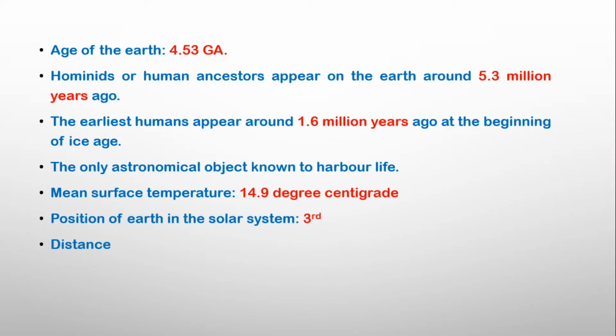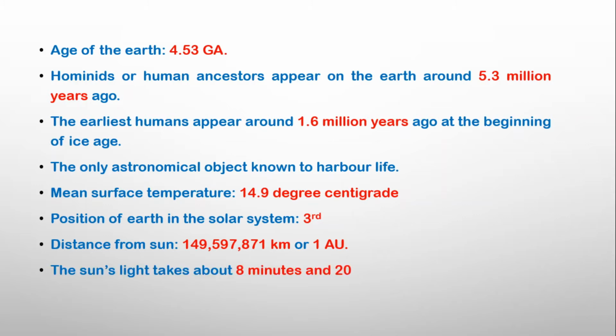The average distance from the Sun is around 15 crore kilometers or 1 AU. AU, or astronomical unit, is a large unit of length. Distances within the solar system are usually expressed as multiples of this unit. The Sun's light takes about 8 minutes and 20 seconds to reach the Earth. This means that sunlight requires this amount of time to travel the distance between them.